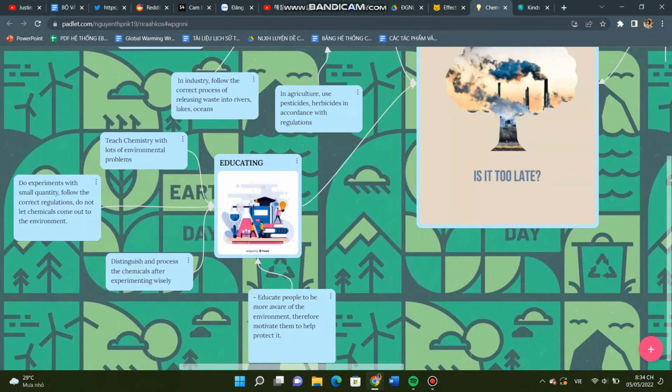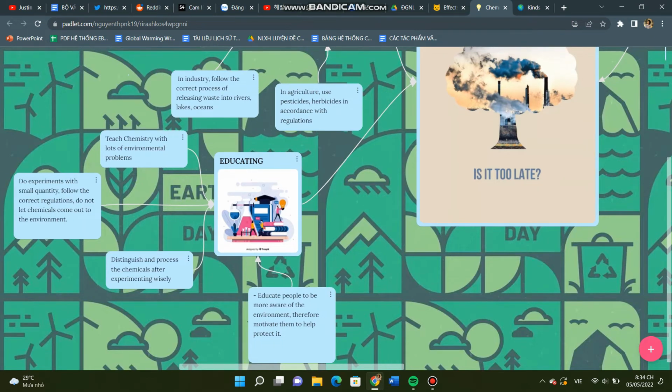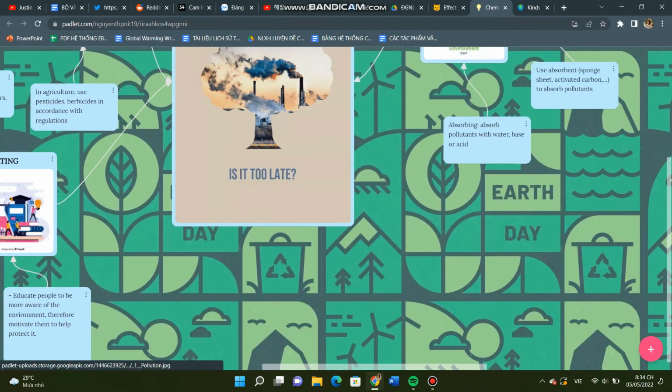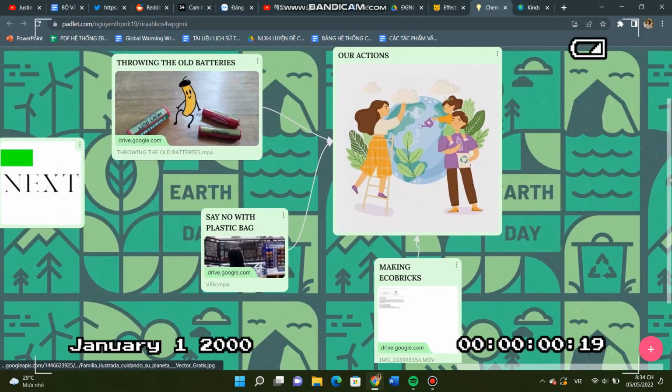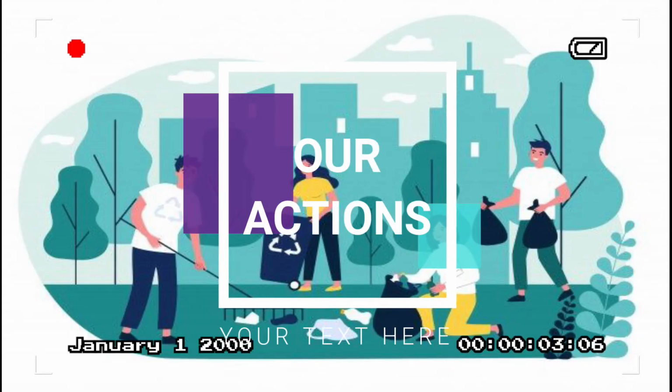Educating. Take chemistry with lots of environment problems. Do experiments with small quantity. Follow the correct regulation. Do not let chemicals come out to the environment. Distinguish and process the chemicals after experimenting wisely. Educate people to be more aware of the environment, therefore motivate them to help protect it.